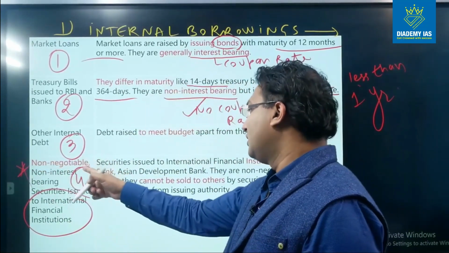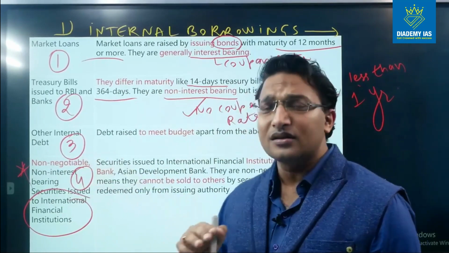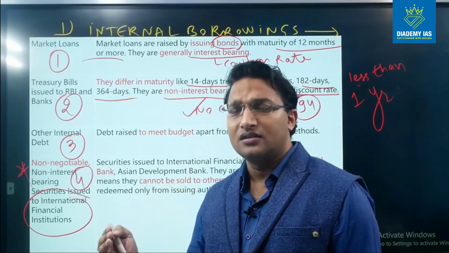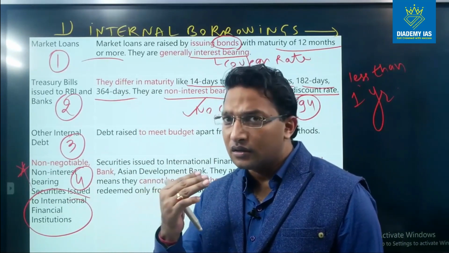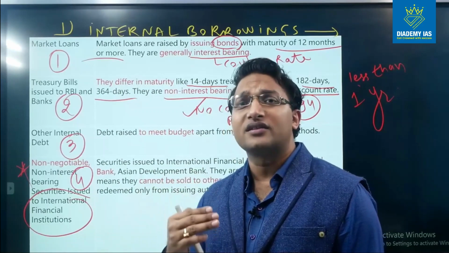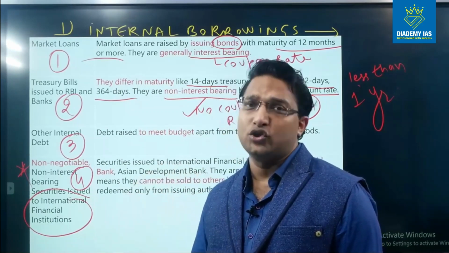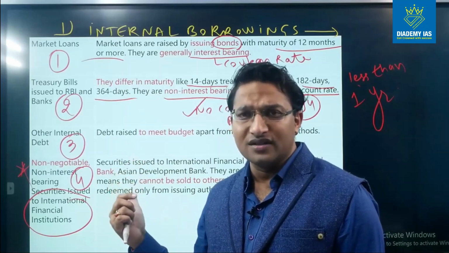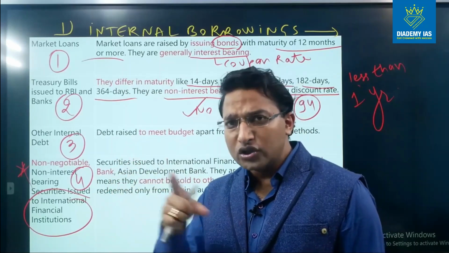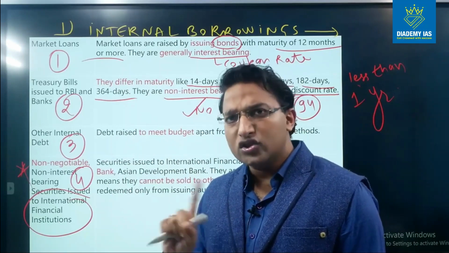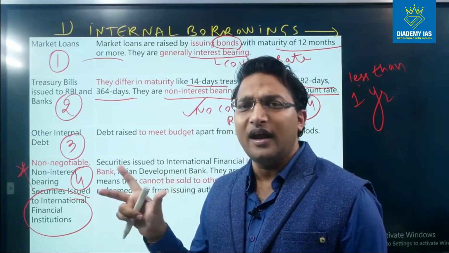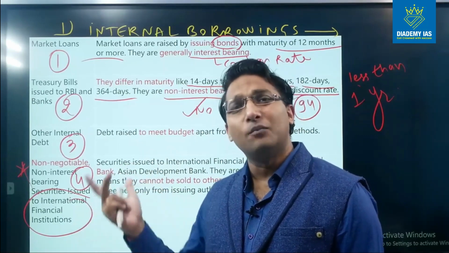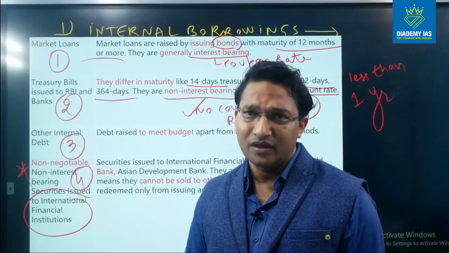So non-negotiable means once anyone buys these securities, the buyer cannot sell the security before the maturity, right? So in the example of the bond that we discussed before, the duration of the bond was 2 years. In the duration of 2 years, if Mr. A considers it appropriate, then Mr. A can sell the bond to anyone else to receive the money, right?